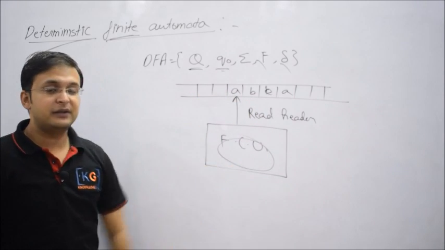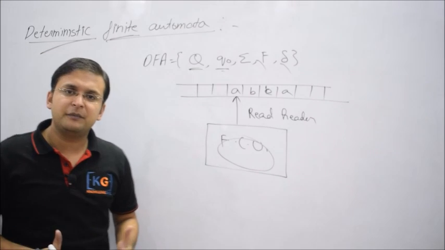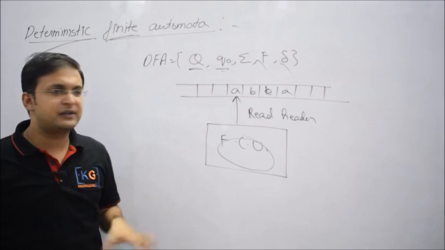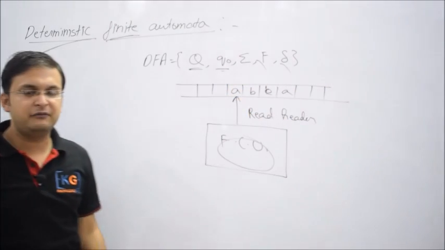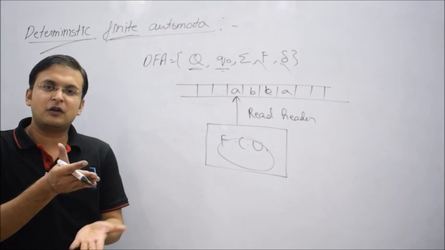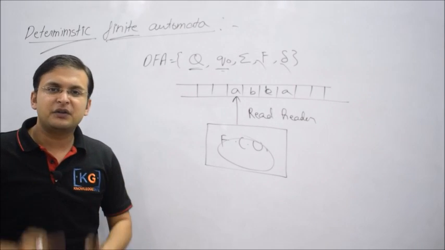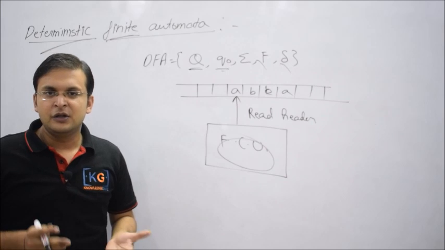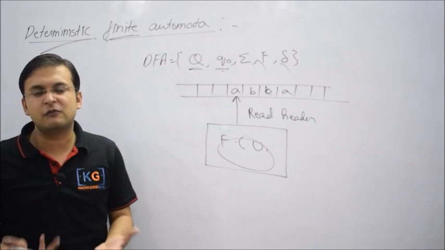Now understand when we can say a string is accepted by a deterministic finite automata. We keep reading symbols, and when we reach the end, when we don't have a symbol, the machine will for sure halt. At the halting state, we see whether the machine halts on a final state or not. If the machine halts on a final state, then the string is said to be accepted, otherwise rejected.